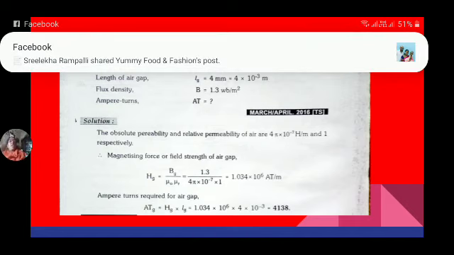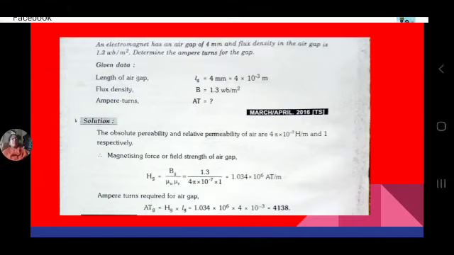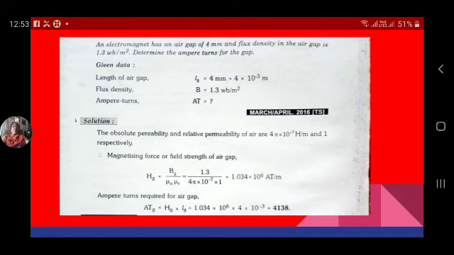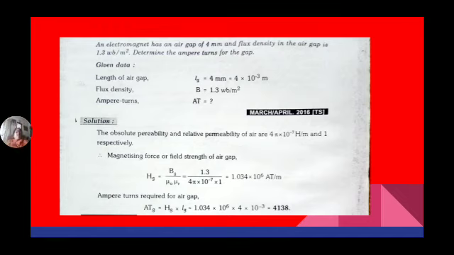Lg we know is already given, but what is Hg? H is equal to B by mu. So B is 1.3, mu is 4 pi into 10 power minus 7 into mu r of the air, which is 1. So 1.034 into 10 power 6 is H. So ampere turns is equal to the product of H into L. 1.034 into 10 power 6 into 4 into 10 power minus 3 is equal to 4138 ampere turns. Now the ampere turns of this is nothing but 4138 ampere turns.